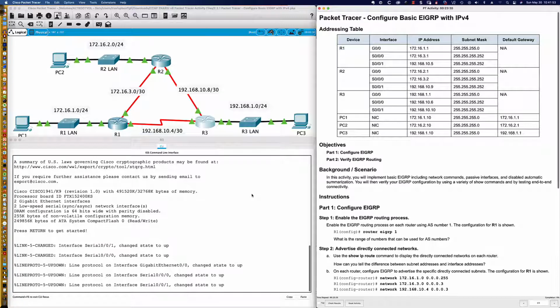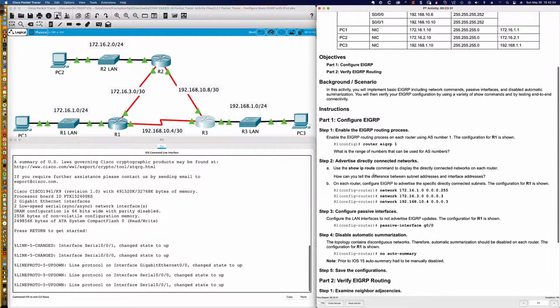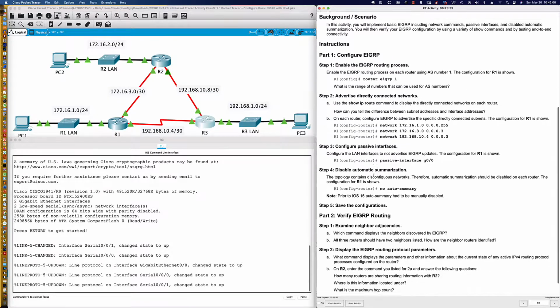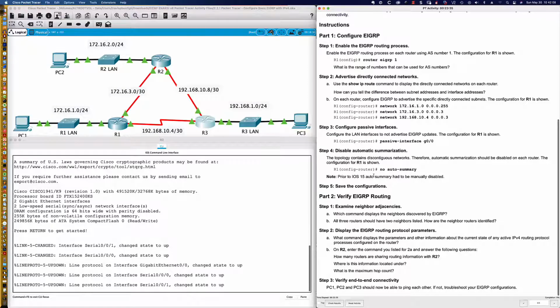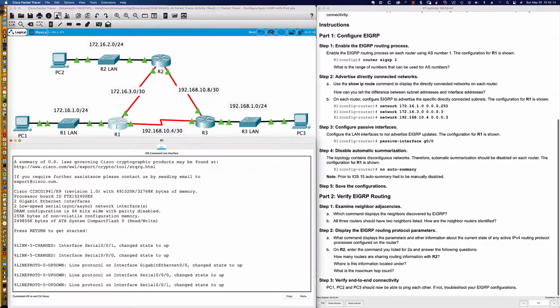And again, we'll move from the Packet Tracer activity on to physical Cisco routers, because I'm going to show you multiple ways you could accomplish what we're doing here. This activity is really going to walk you through the configuration steps that we're going to be doing and then have you repeat certain things on the router. So let's go ahead and start on Router 1, which is where they have us starting.